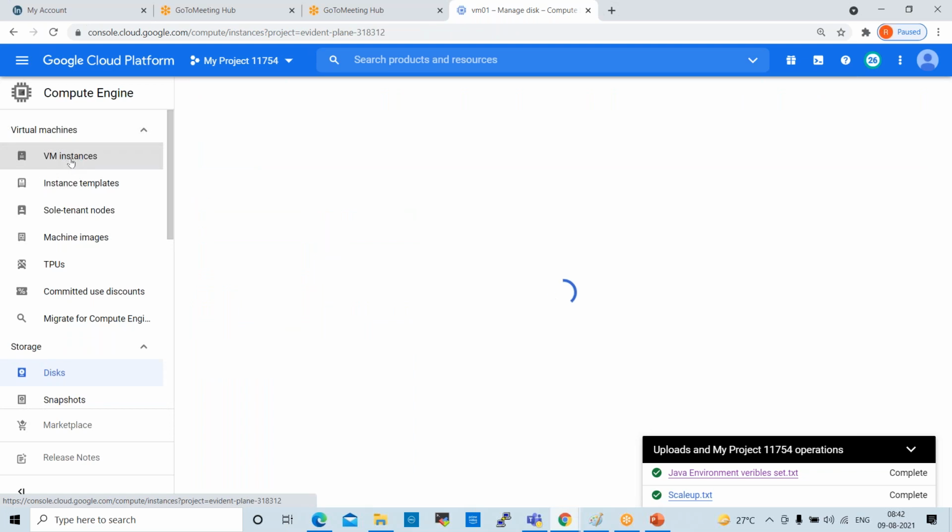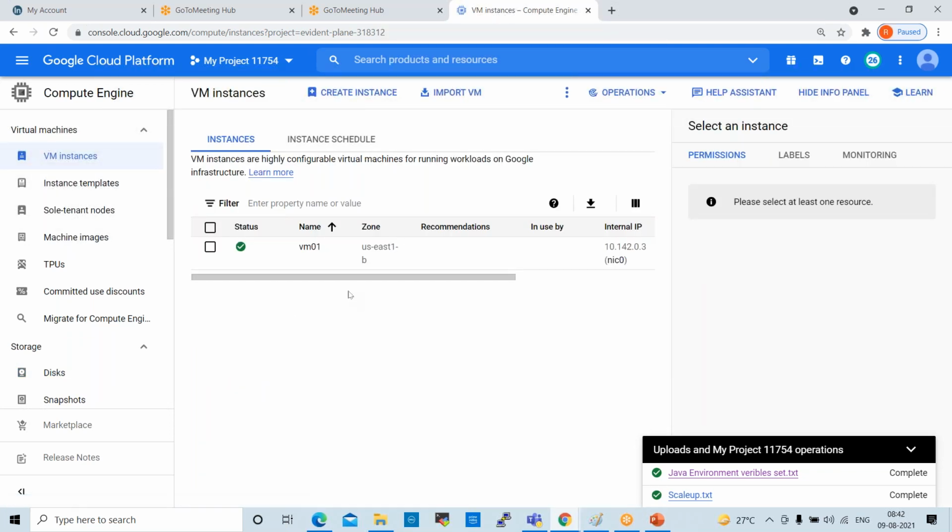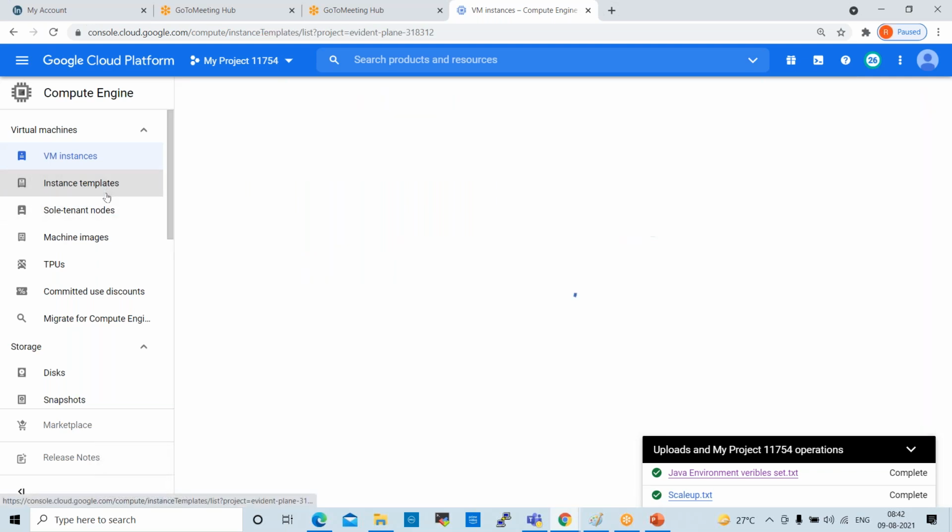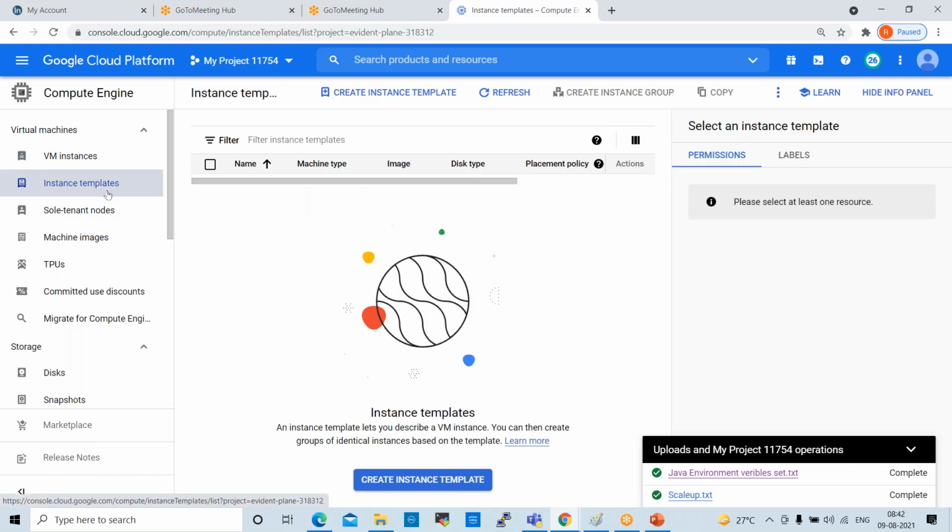Next one is VM instances. Go to this. So this is our VM. VM instances are highly configurable virtual machines for running workloads on Google infrastructure, right? So instance templates. Create instance template. So how do we create a template? Template, so in VMware we call it a template. We are talking about AMIs, right? In AWS. So AMIs and templates are both the same.